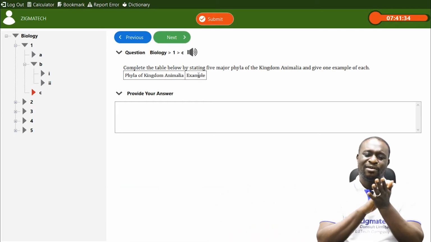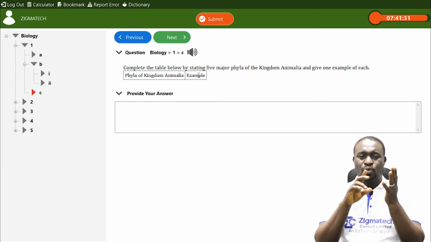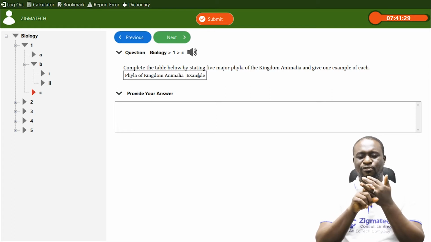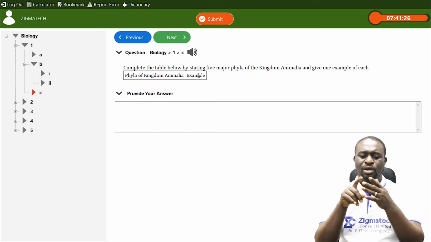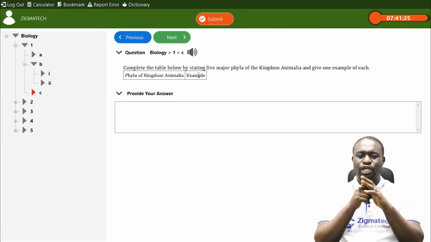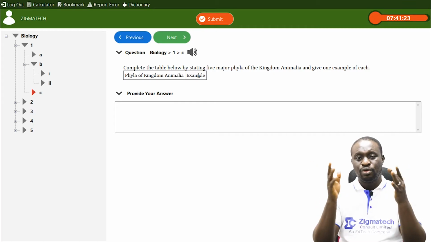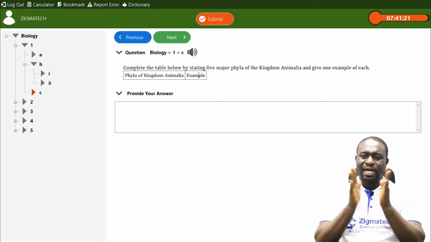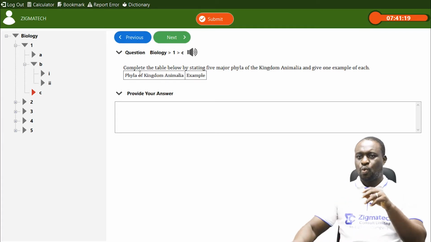And then lastly, we have phylum Chordata. Phylum Chordata is also divided into 4 or 5 different classes. We have the Pisces, which includes all fishes. We have the amphibians, which includes the frogs and the toads. We have the reptiles, which includes the lizard, the snake, the crocodiles. We have the aves, which includes all birds. And then we have the mammals, which includes you and goats, cows, sheep, lions, and all the others. All these are examples of Chordata. So we have exhausted that particular question 1C.